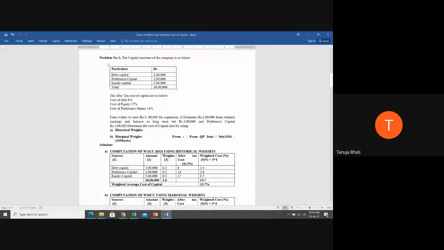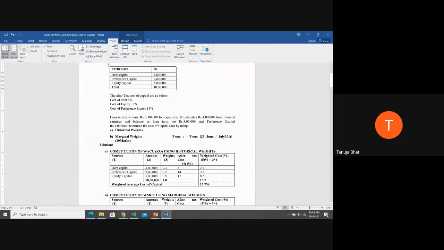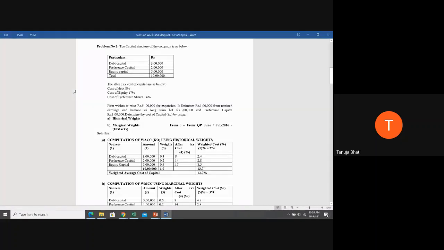Next. The capital structure of the company is as below. You have debenture capital of 3 lakh, preference capital of 2 lakh rupees, equity capital of 5 lakh rupees, and the total comes up to 10 lakhs. So these are the sources through which the company has raised the finance.